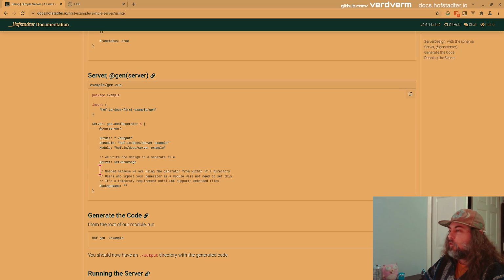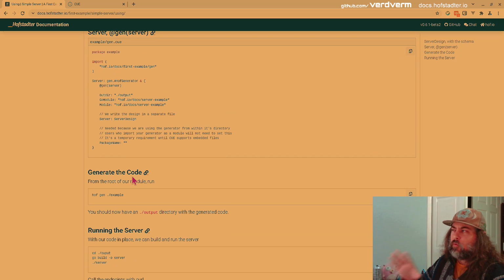And as a generator writer, when you're writing examples directly in the same module as your generator, when you write a generator, you have to provide a package name. So we have to turn that off when we're writing an example within the module that we're authoring. Outside, the user doesn't even write this kind of stuff, so we can get rid of it. But I didn't want to deal with cross directory modules and all that and importing it at this point. And then so that's all set up.